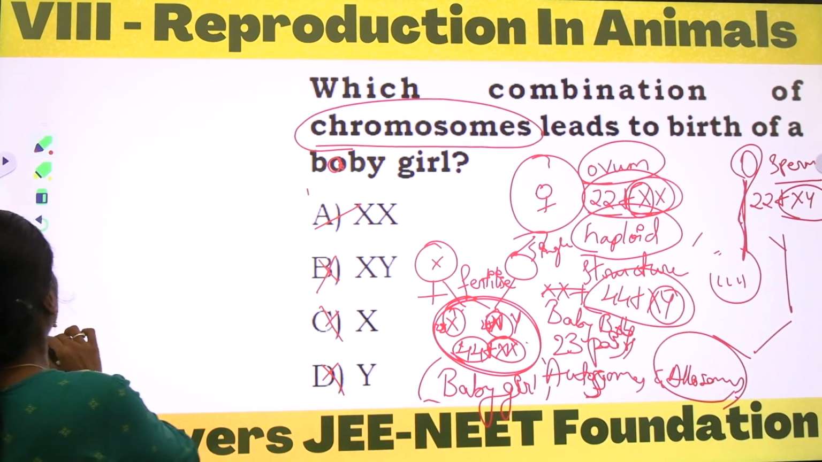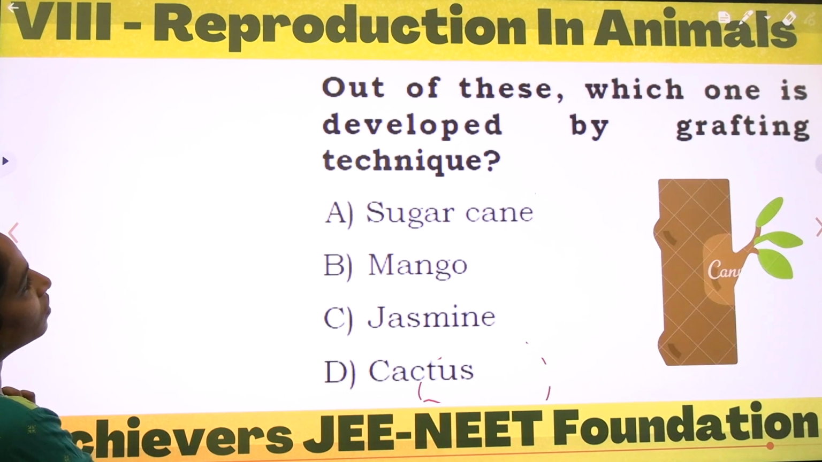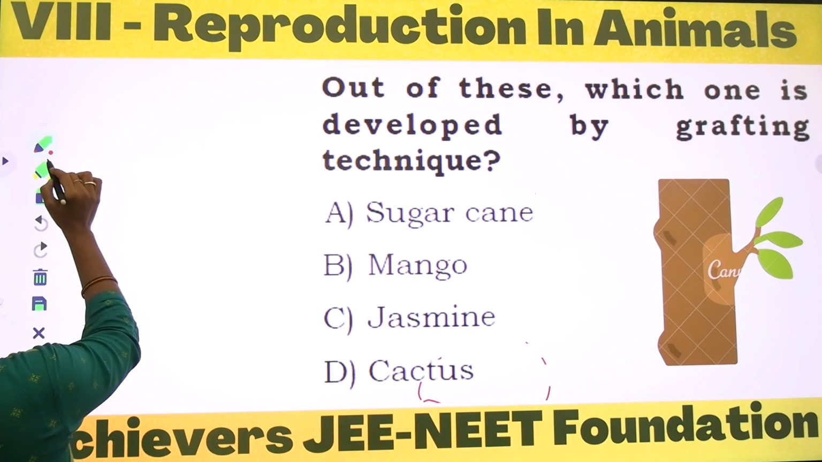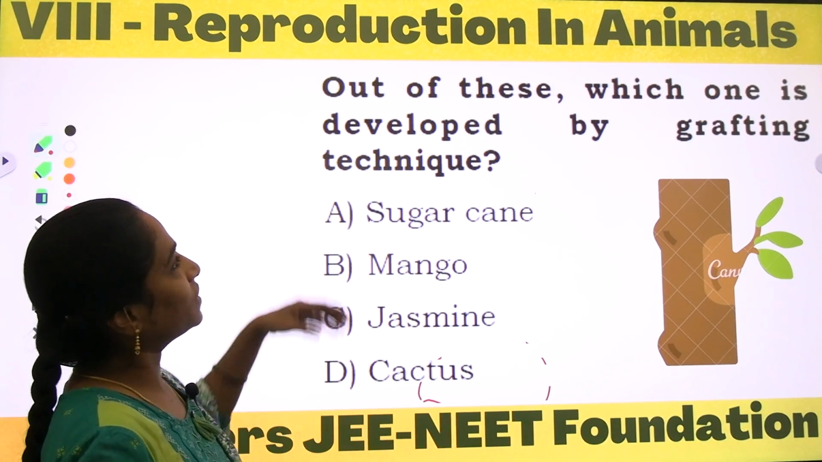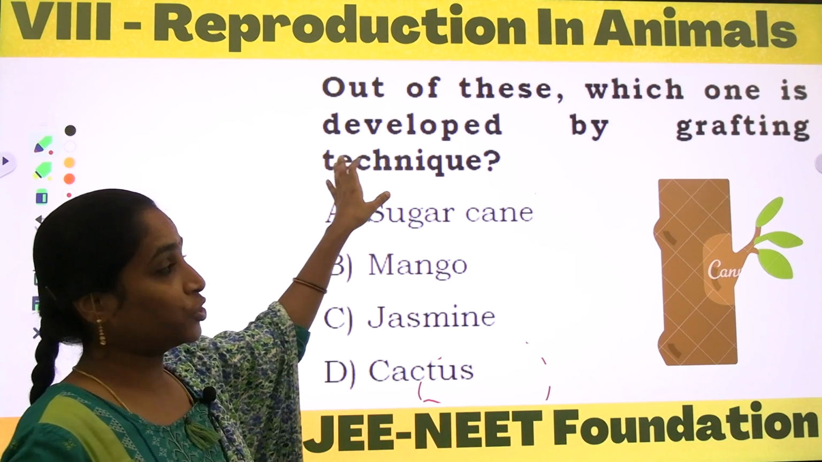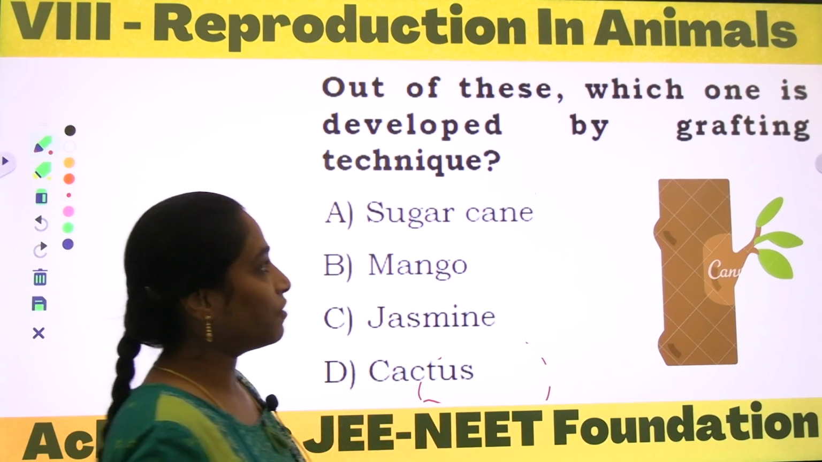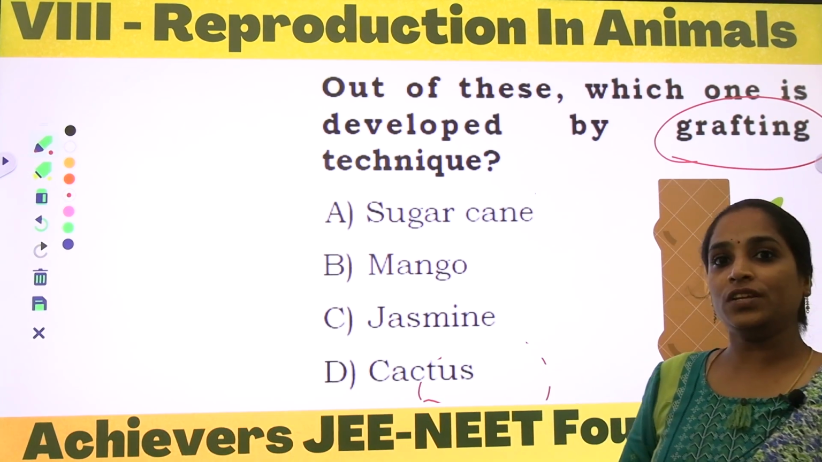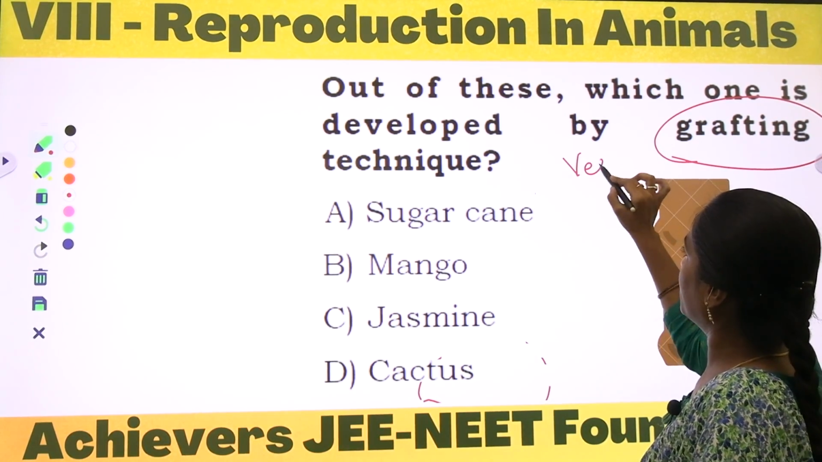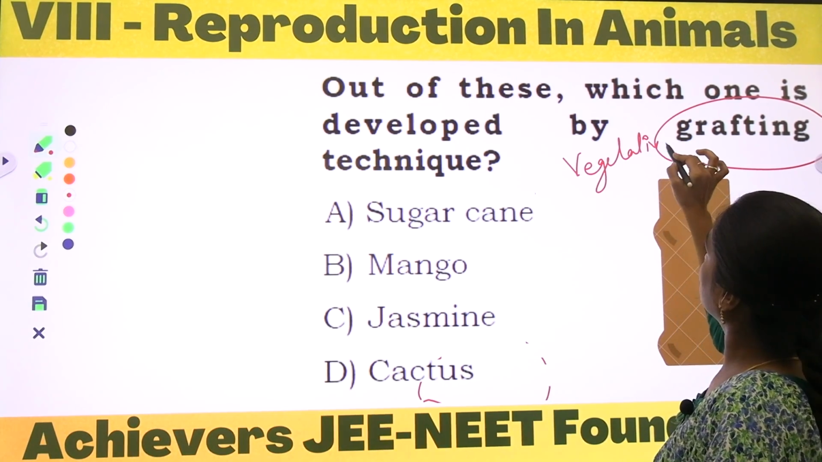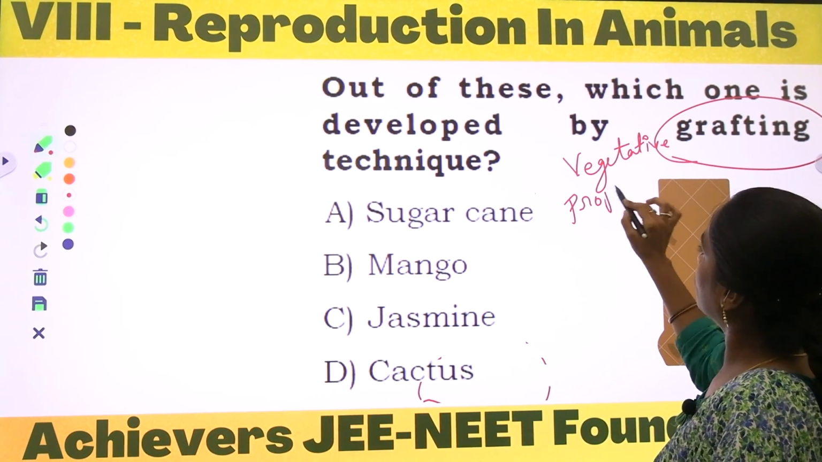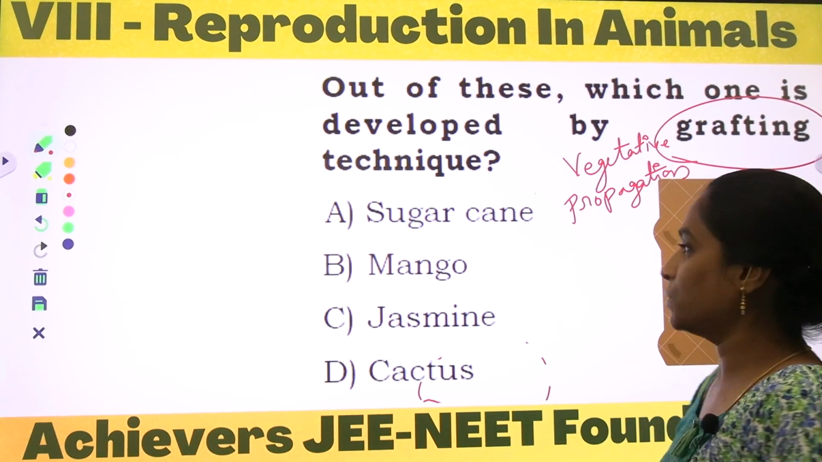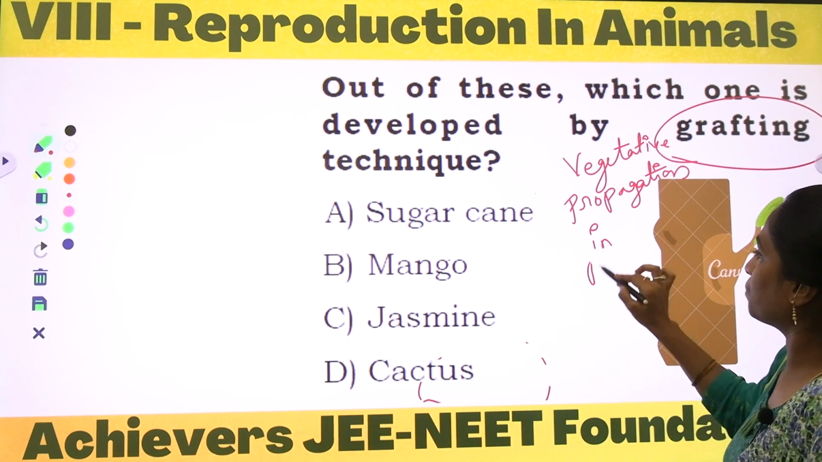Right, next, coming to the next question. What is the next question he is asking over here? Out of these, which one is developed by the grafting technique? What is the grafting technique? Grafting is nothing but vegetative propagation. So this is one mode of asexual reproduction in plants.